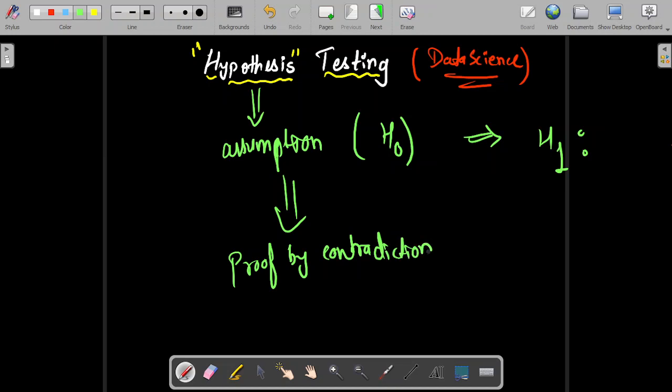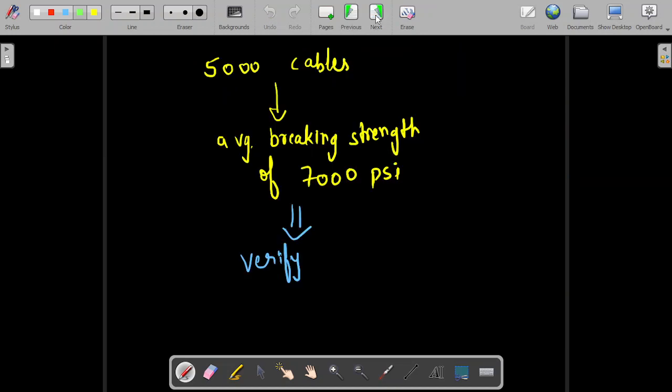This is a very brief introduction, but let me motivate why hypothesis testing is needed in real life. Consider that we have 5,000 cables. I bought from some company 5,000 cables of some metal and material, and I need them to have some breaking strength for my construction purpose. The company claims that the average breaking strength of all the cables is at least